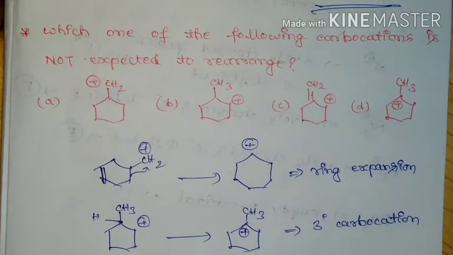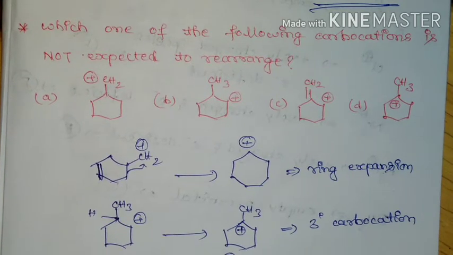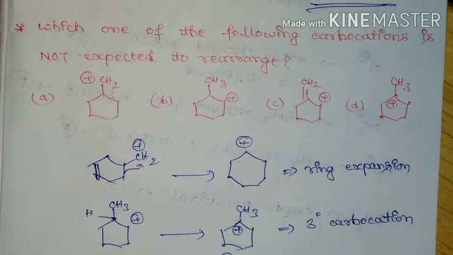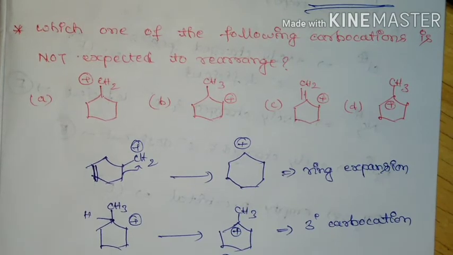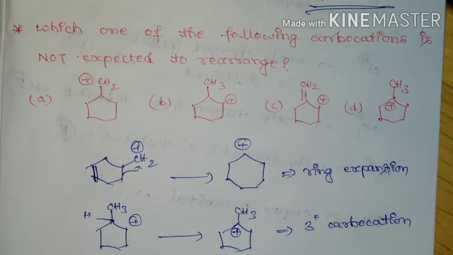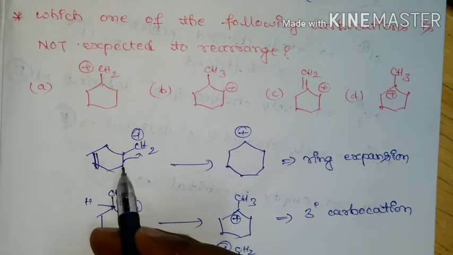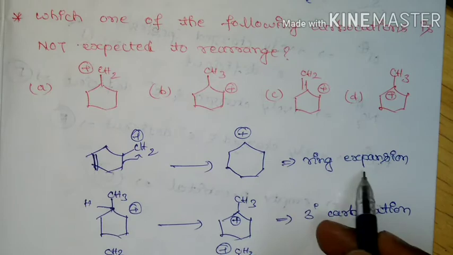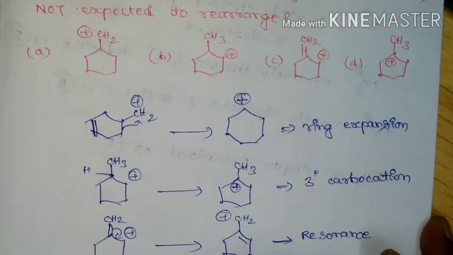Next question, which one of the following carbocations is not expected to rearrange? They have given 4 different carbocations and we need to find the carbocation which will not undergo rearrangement. In option A, ring expansion is possible and hence it will undergo rearrangement.